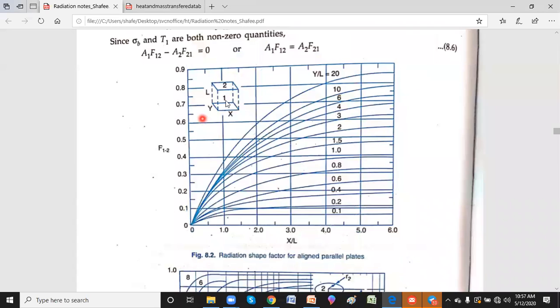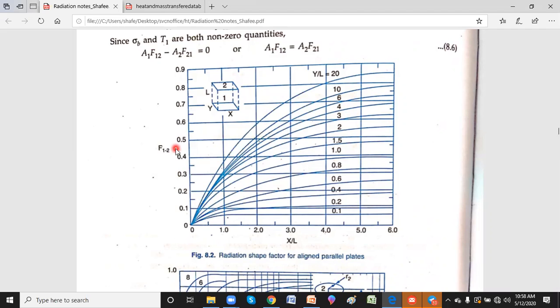In this case, if I assume both are parallel rectangles, I need to find the heat transfer. You know the X dimension; they'll give, say, 20, 20, 30. So I need to find X by L, where X is the horizontal dimension and L is the height. Similarly Y by L. Take this example: X by L is 4, and Y by L is 0.8. Now, what is your shape factor? It's around 0.32.